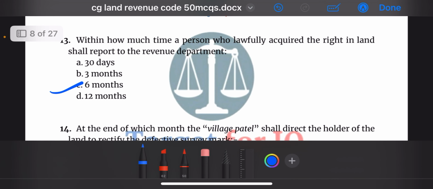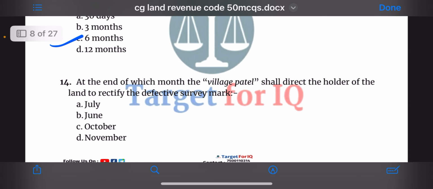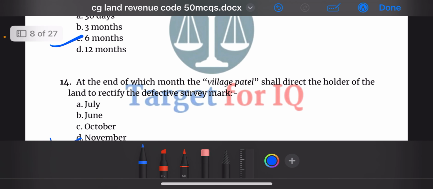Next question. At the end of which month the village patel shall direct the holder of the land to rectify the defective survey mark? The options are A. July, B. June, C. October, or D. November. The correct answer is option D. November.